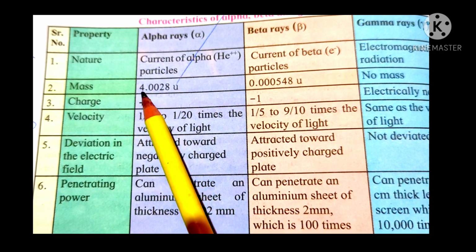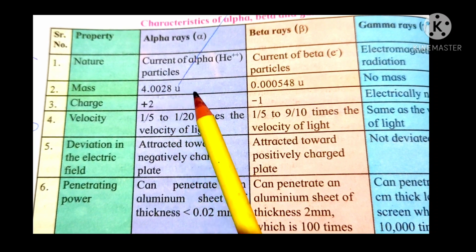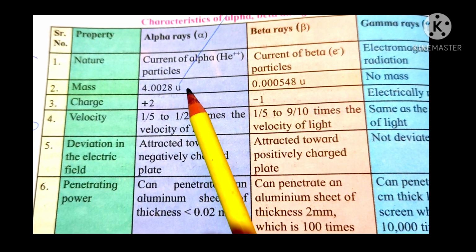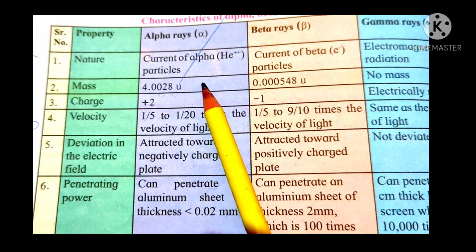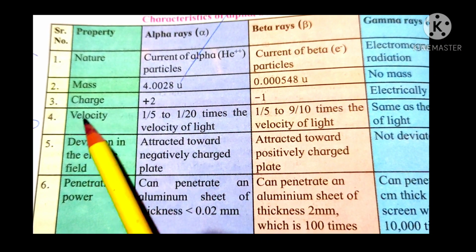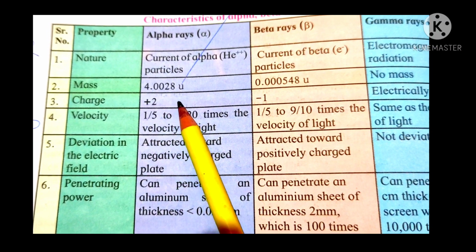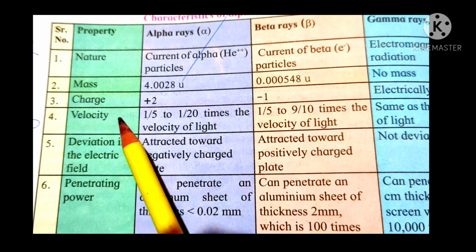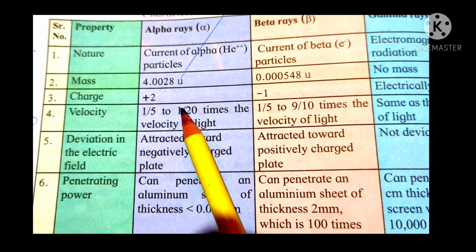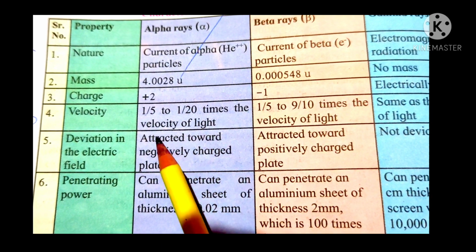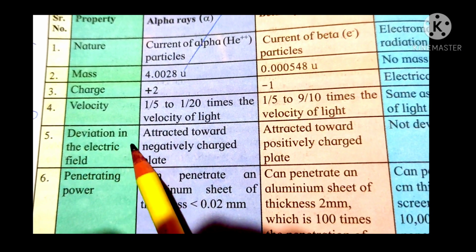Mass is near about 4.0028 U, the unit of atomic mass. Charge is +2, positive charge. Velocity is 1/5 to 1/20th of the velocity of light.